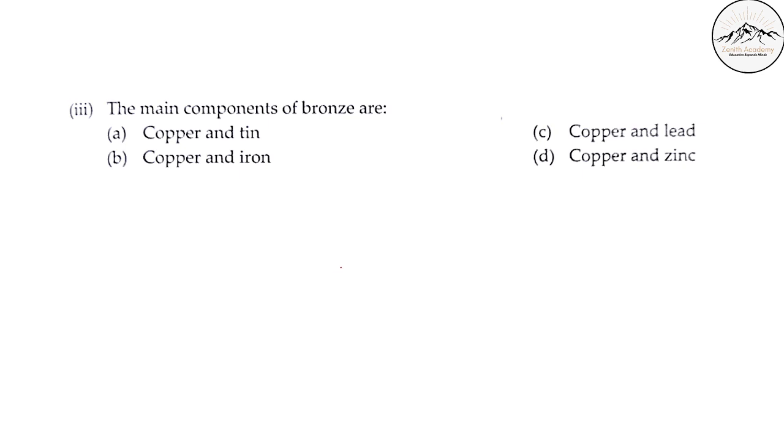Next, main components of bronze are: copper and tin, copper and iron, copper and lead, copper and zinc. In the metallurgy chapter, I told you, you have to learn the main components. You don't have to learn the percentage. Here, obviously, copper I know is 88%, tin is around 12%. So copper and tin is the correct answer. You just have to learn the main components. No need to learn the percentage.